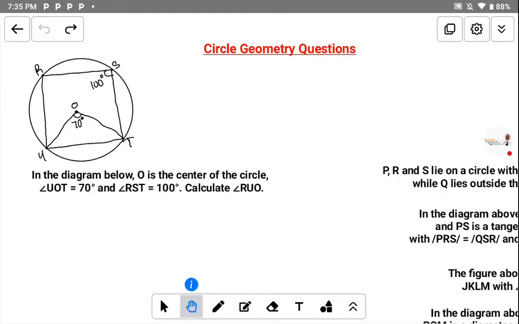So guys, let's start the class together. I have many questions under circle geometry. I have a lot of questions and solutions to share with us from past questions, mostly JAMB past questions, and you can also find the questions in the WAEC past questions. They are interchangeable, the same thing.